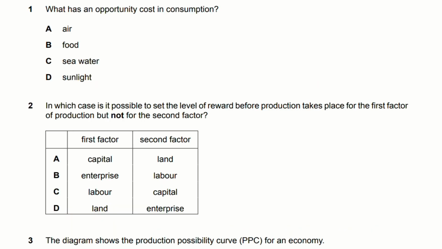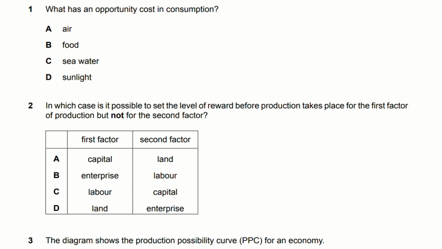Okay, number 1. What has an opportunity cost in consumption? We have air, food, seawater, and sunlight. Now, there are different types of food or different items under food. So if you consume a type of food, you cannot consume another type of food, which is where the opportunity cost lies. So the answer is B.